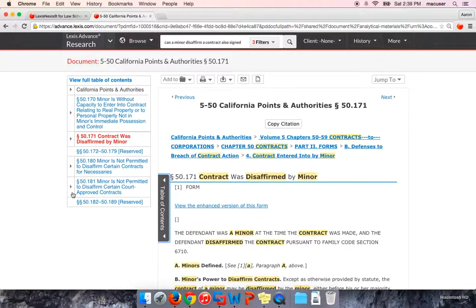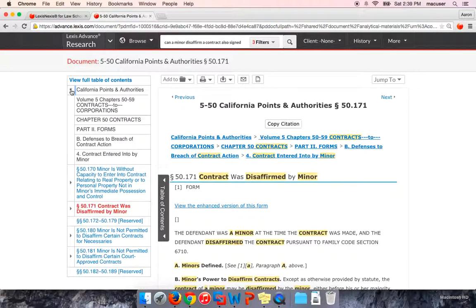This can be very helpful for you in terms of seeing where you are in a particular treatise or practice guide. You'll see the section that we clicked on, but then you'll also see other sections around it. So, if this relates to your issue, you can then link to one of these other sections in the treatise without having to go back and search for it. And it's always good to see where you are in the actual treatise, just to conceptualize where you are. So that can be helpful sometimes for your research.